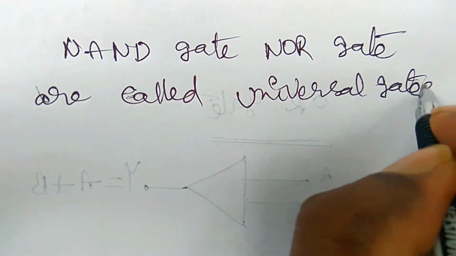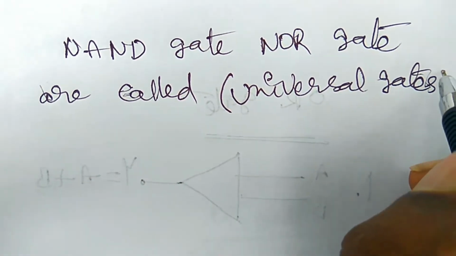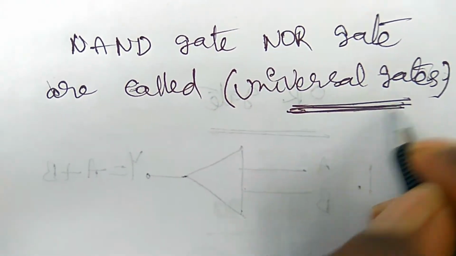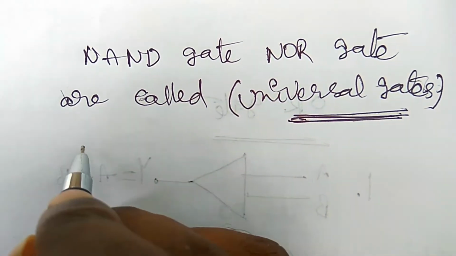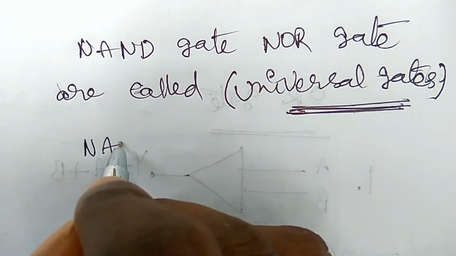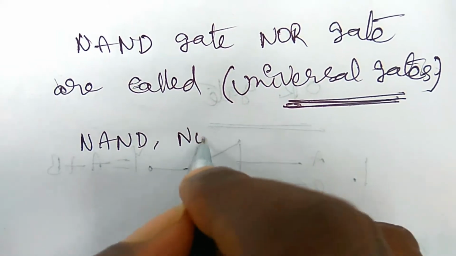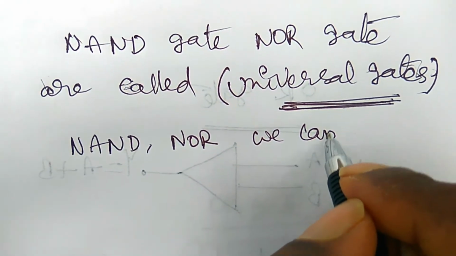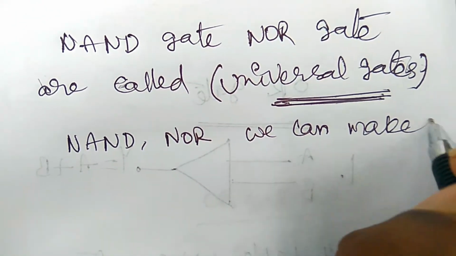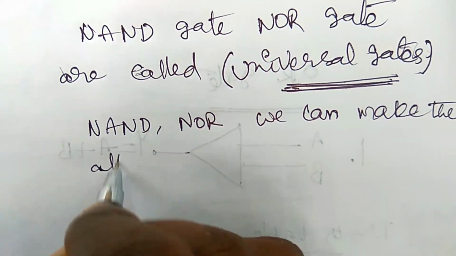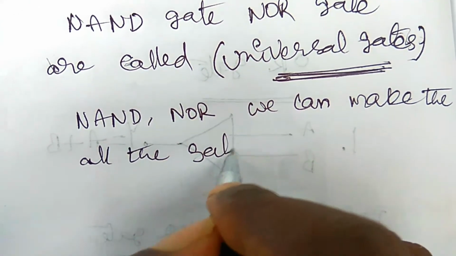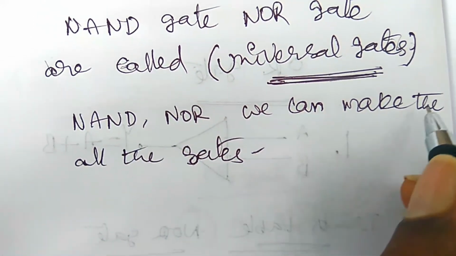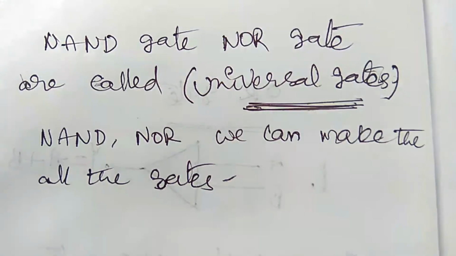So what are the universal gates? Universal gates are the NAND gate and NOR gate. Why are they called universal gates? Because using the NAND gate and NOR gate, we can make all the gates. We can make all the gates, hence they are called universal gates.